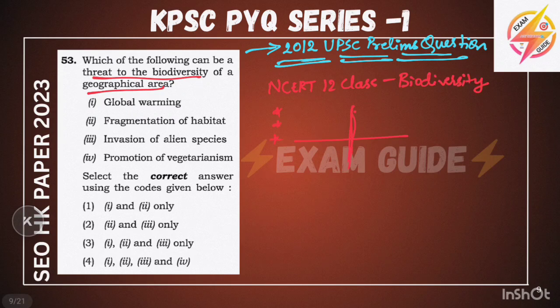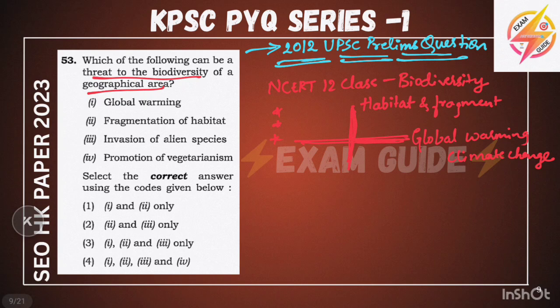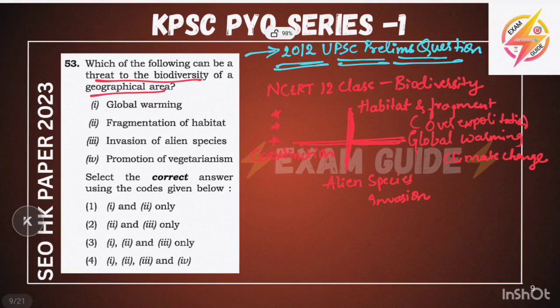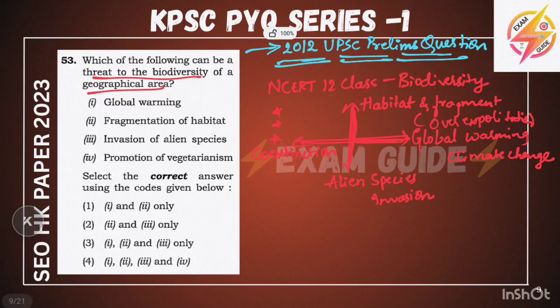You must remember the four things when they give biodiversity threat or loss. One is habitat fragmentation, another is global warming, which is related to climate change, and next is alien species invasion, and co-extinction. This will come under over-exploitation. If you know these four key points, you could have answered this correctly.